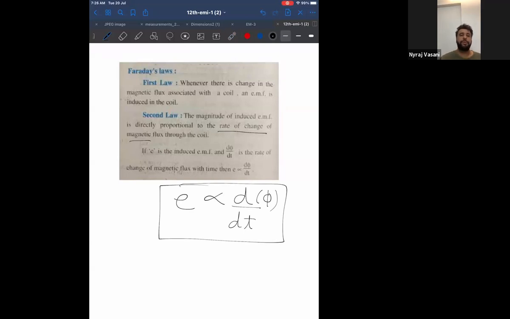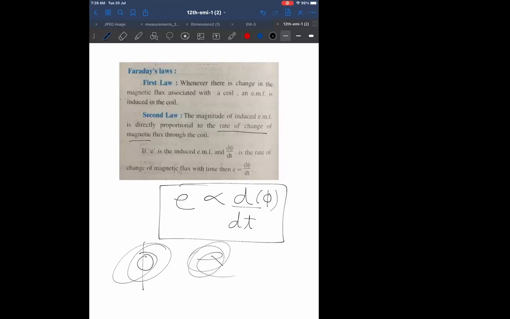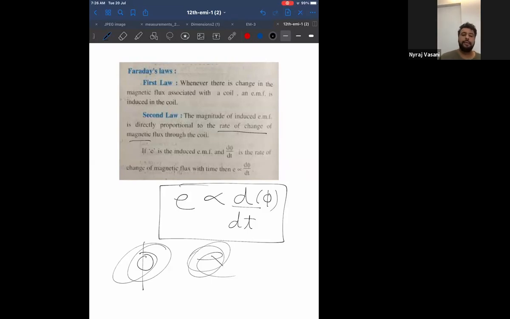Okay. So what was the first law? He said that because of flux, EMF comes. That is the first law. What is the second law? How much flux I change, that much EMF I get. That means, listen to me carefully, if I don't change flux in a coil, I will not get EMF. And if I want more EMF, I have to change more flux. This is Faraday's second law. So write down Faraday's second law as the side heading and write down whatever is there on the screen.